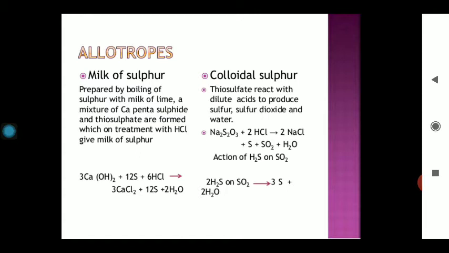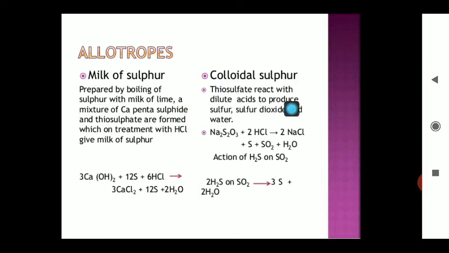Now, first of all, we have to take the sulfur milk. It is prepared by boiling sulfur with the milk of lime. A mixture of calcium pentasulfide and thiosulfate is formed, which on treatment with HCl gives the milk of sulfur. Basic reaction: calcium hydroxide plus sulfur in acidic medium combine to form CaCl2 plus sulfur and water. Colloidal sulfur.